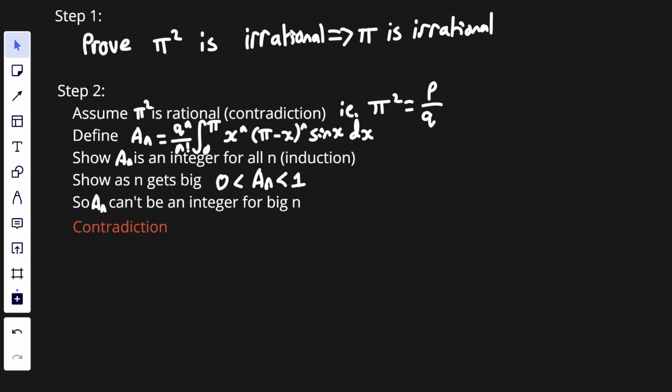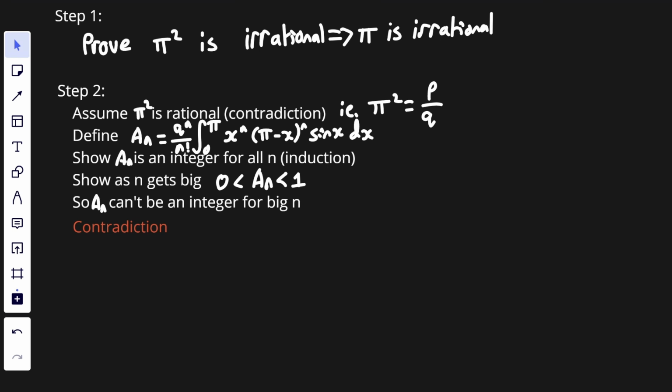Where we're going to get our contradiction from is when n gets very big, we're going to show that this function is between 0 and 1. So it's not equal to 0, but it's bigger than 0. It's not equal to 1, but it's less than 1. But there are no integers between 0 and 1, so we get this contradiction. And that's going to be the whole idea of this proof.